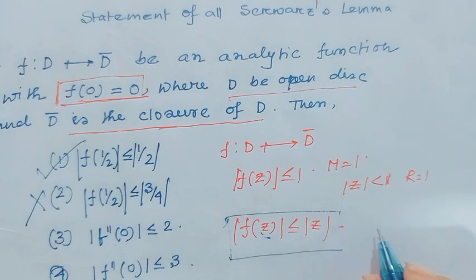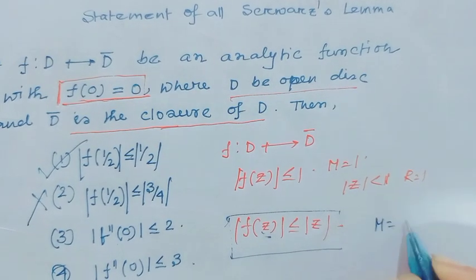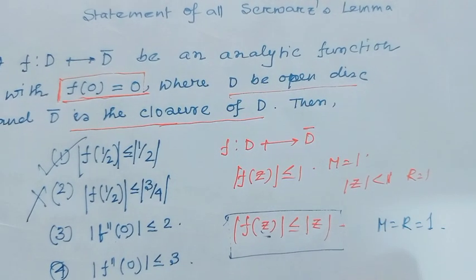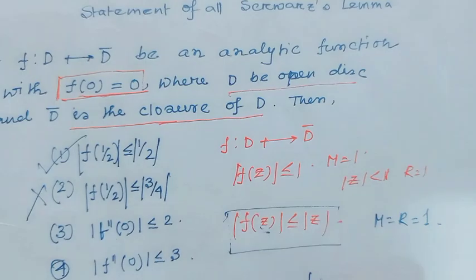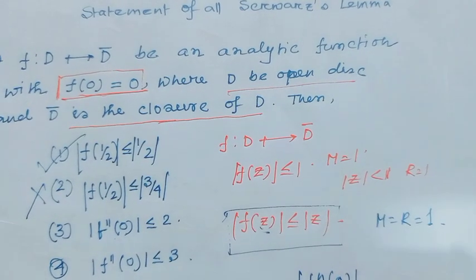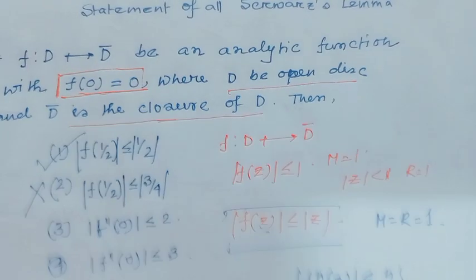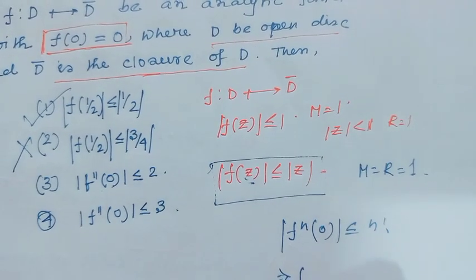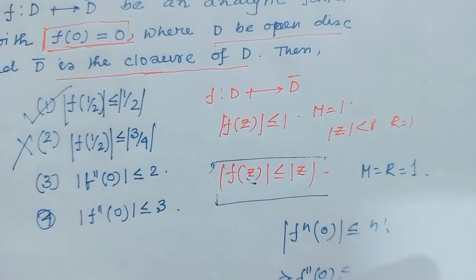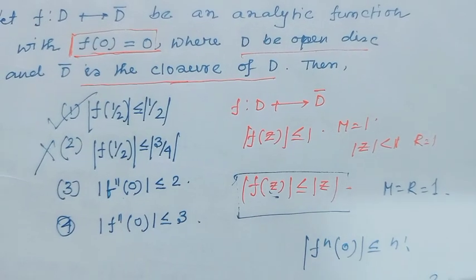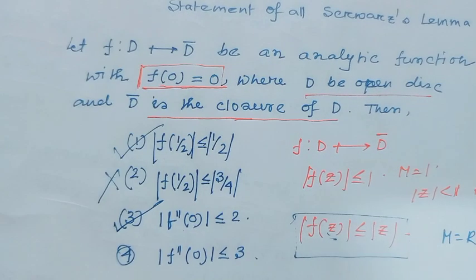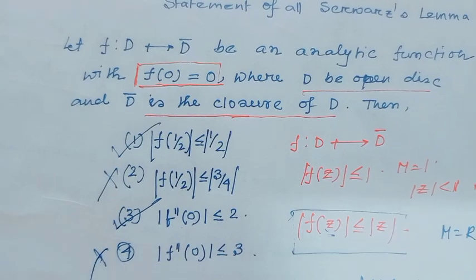That means since M and R equal 1, |f^(n)(0)| would be ≤ n!. That means about f''(0), it would be ≤ 2 factorial, so 2. So option 3 is also a right option. Option 4 is a wrong option.